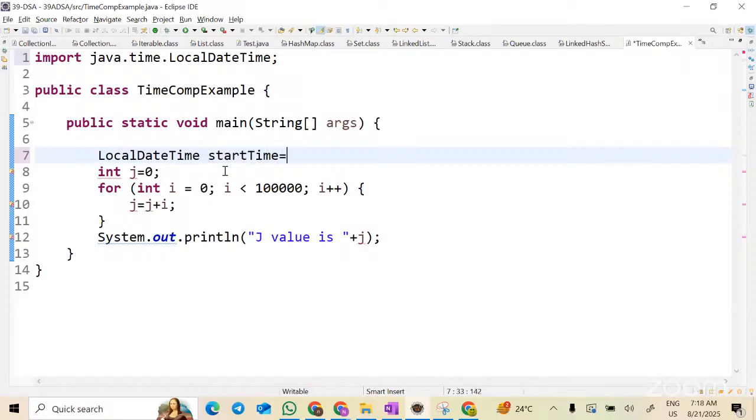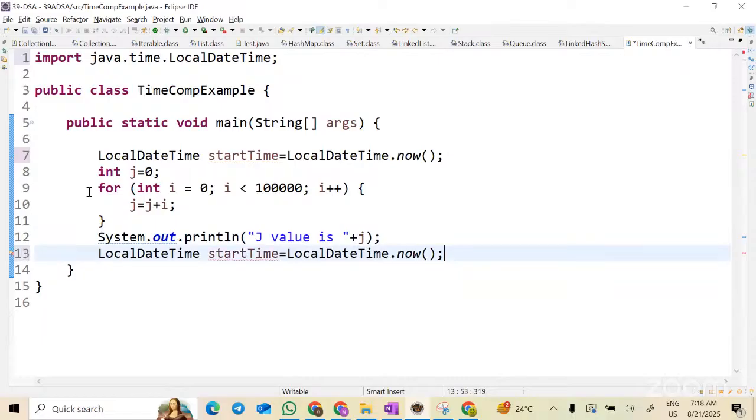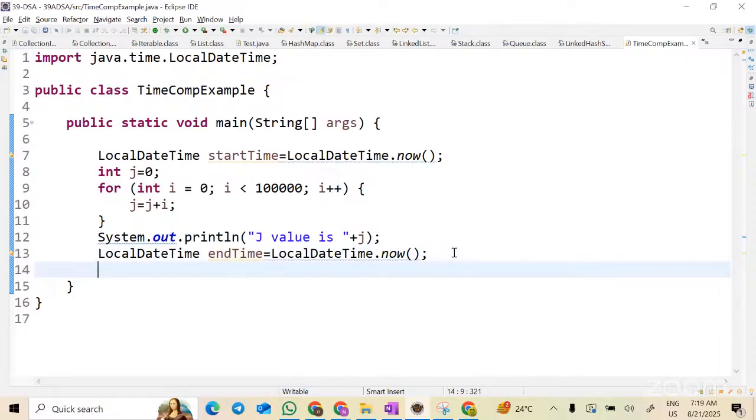So now, if I want to know the current time before starting, I can simply call LocalDateTime dot now. This will give you the current time. Now, for example, at one line I am taking a start time, and at another line I am taking the time again. This will give you the end time, and I will do the difference. Many of you might have studied what the advantage of having local date and local time is, and you know that these are used, but these are the applications where you can use it.